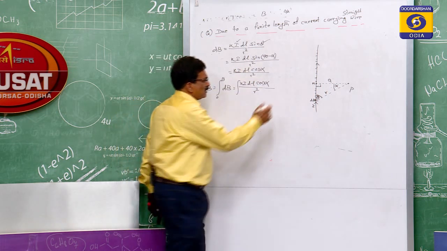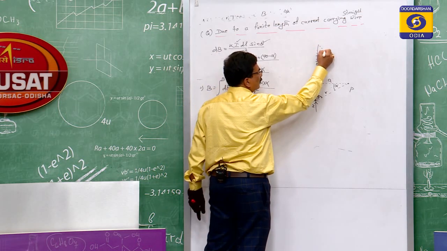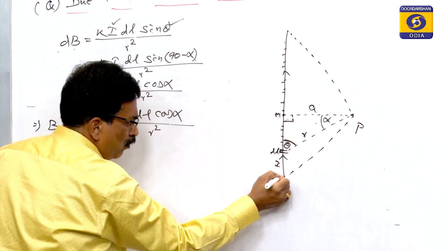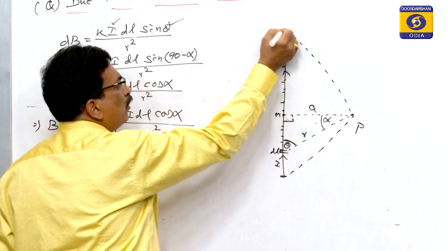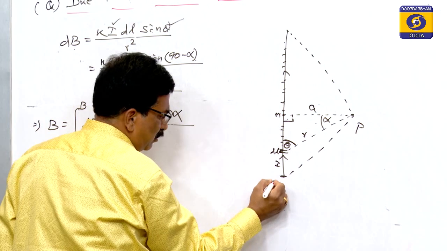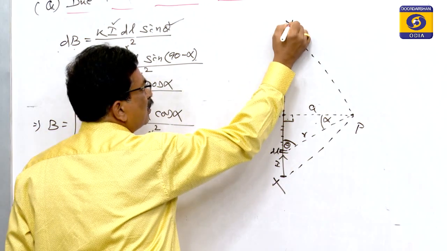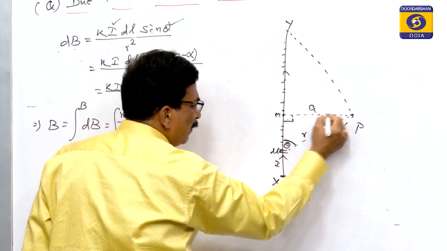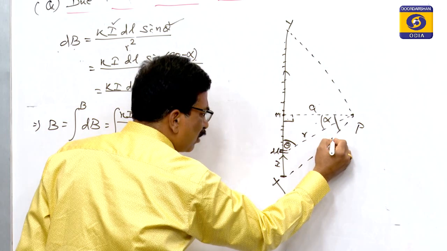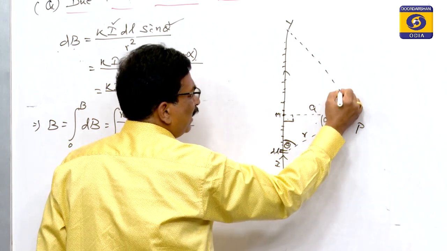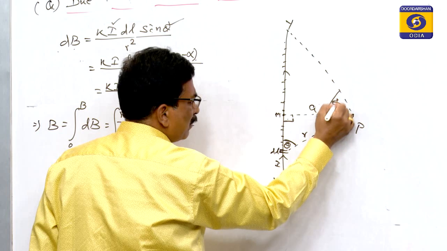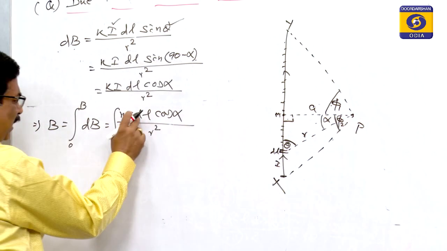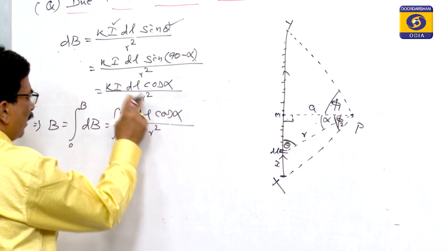Now to find the magnetic induction due to the whole wire, we have to go from this point to this point. If this point is x and this point is y, the alpha can increase up to this side and up to this side. If this angle is taken as phi 1 and this angle is phi 2, then we have to determine this dl cos alpha value.